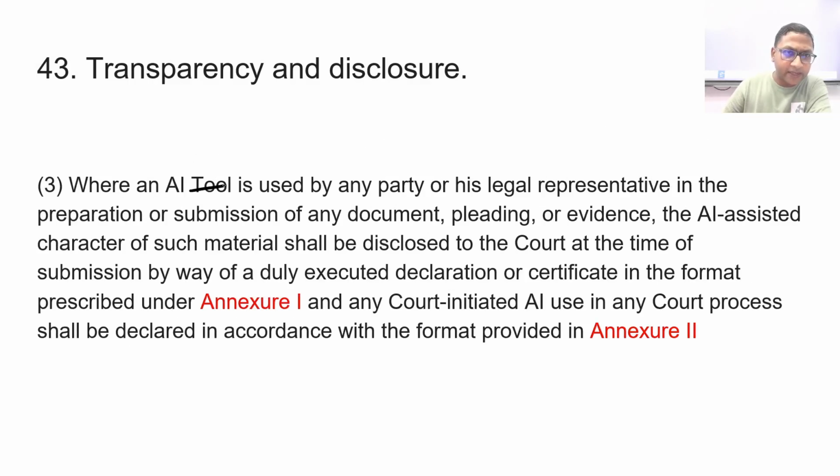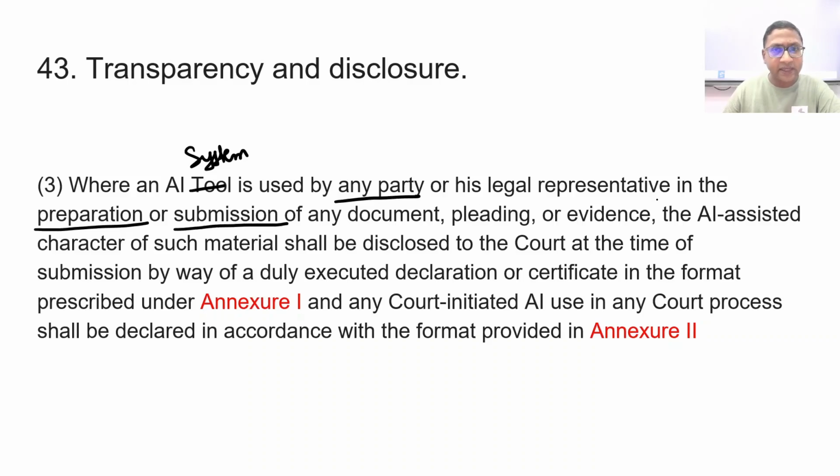So where an AI system is used by any party, okay, any party or his legal representative in the preparation or submission of any document, right?